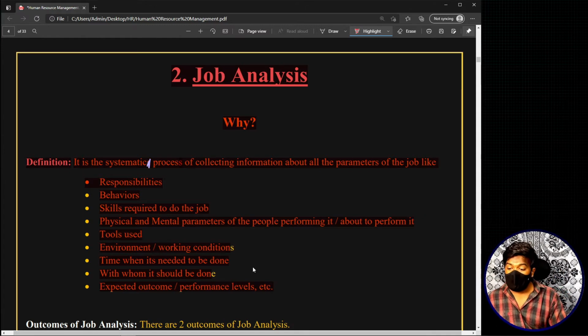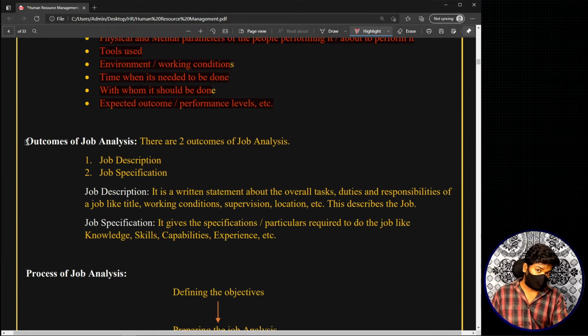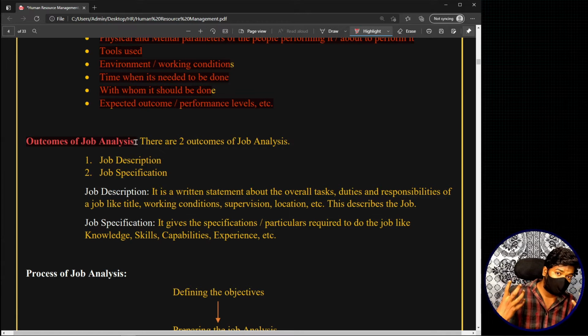Now, outcomes of job analysis, we have just discussed, right? From all the information that you get after doing the job analysis, you will have two outcomes. That means you can segregate the information collected into two different pieces.